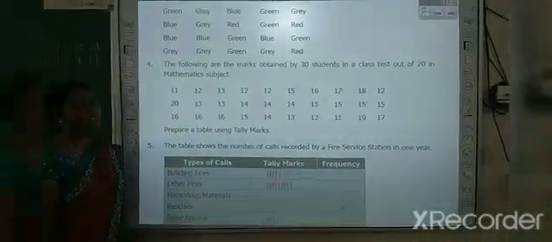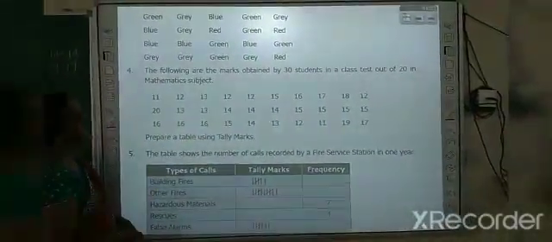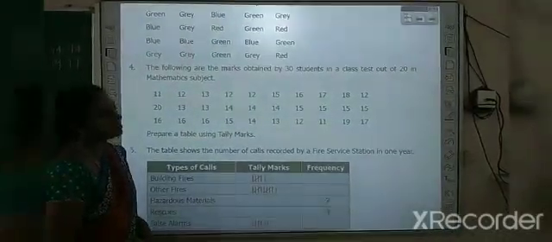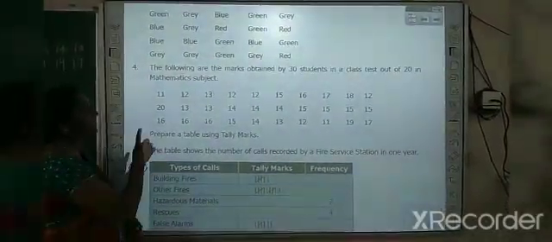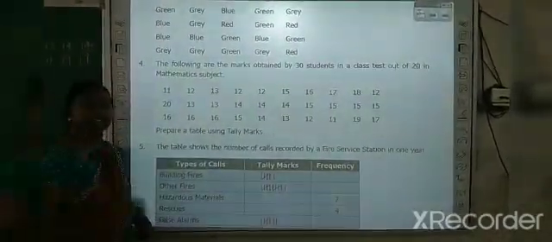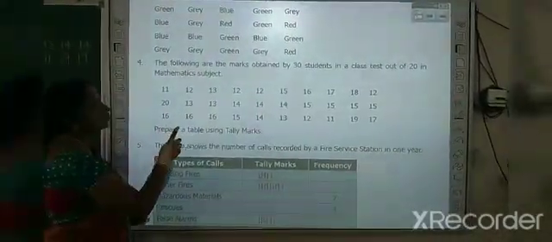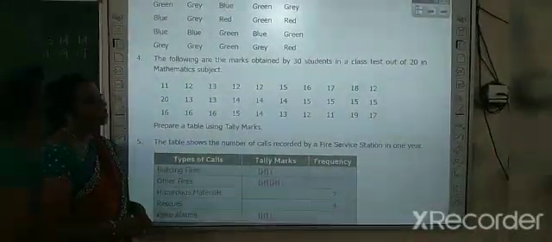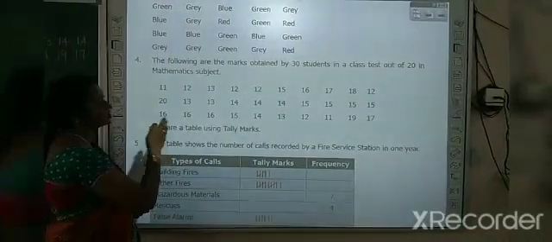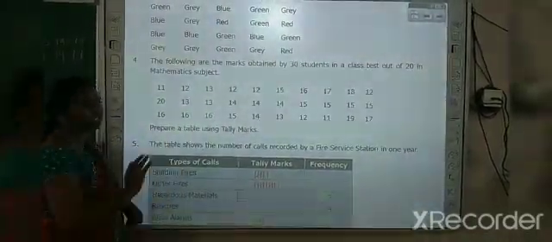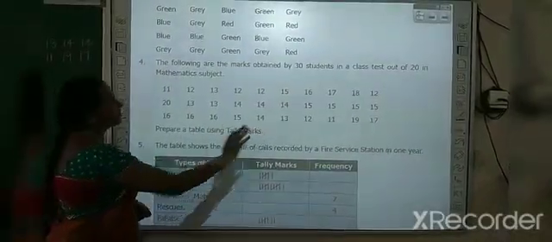Look at the fourth question. The following are the marks obtained by 30 students in a class test out of 20 in mathematics. Here in a class there are 30 students. They have scored the marks that have been given here. Out of 20 marks the students score 11, 12, 13, 14, 16 like this. So these are the marks of the 30 students.